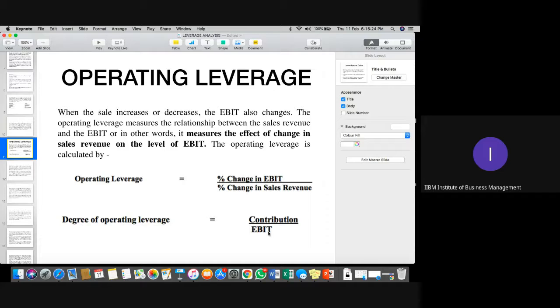Clear? Yes, clear. Noted the formula as well. Understood what is operating leverage? Yes, contribution upon EBIT. Perfect.